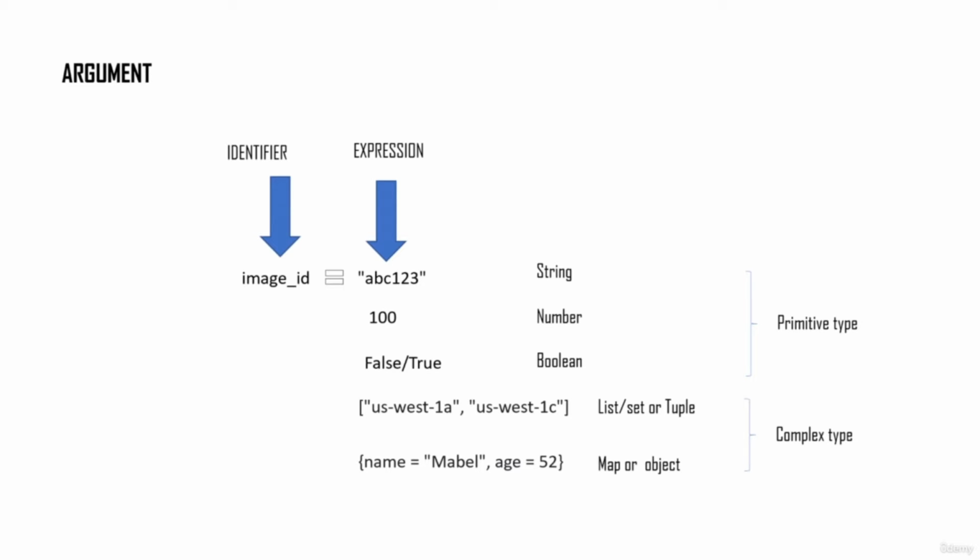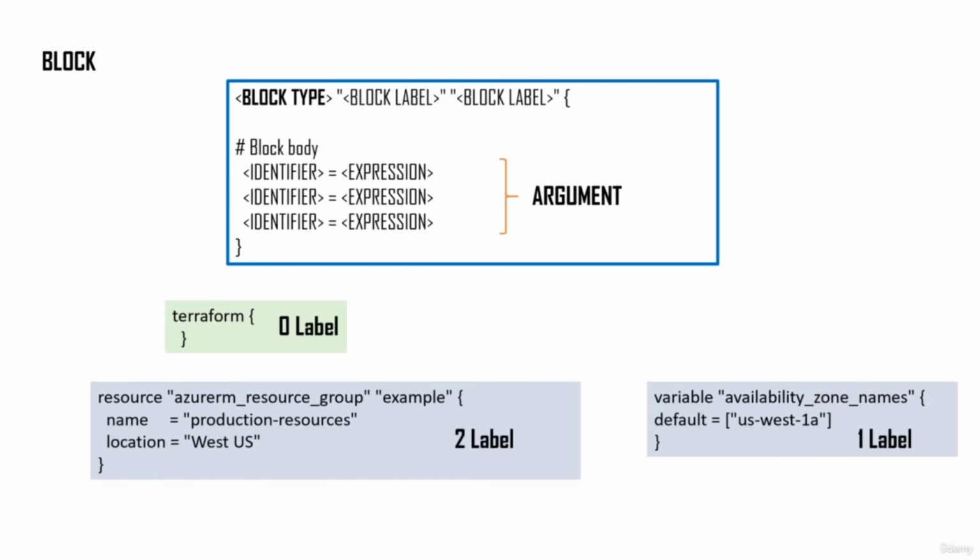Here in this example, the identifier is image underscore ID, and the expressions can be of the following types. It can be a string, a number, a boolean, or it can be of a complex type, that is a list, a tuple, a map, or an object. These primitive types and complex types are something that I will teach you when I am teaching you about variables. Now let's talk about the block.